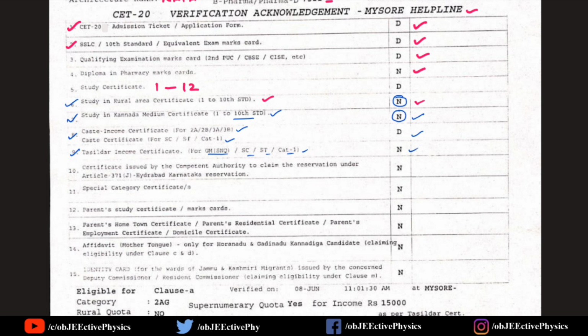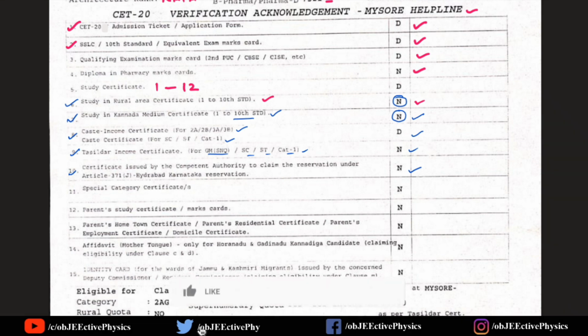Check whether it is applicable to you or not. 10th point, certificate issued by the competent authority to claim the reservation under Article 371J, that is Hyderabad Karnataka reservation. Now this name was changed to Kalyana Karnataka reservation. Some districts come under this Hyderabad Karnataka region. If you come under those selected districts, you should have this certificate, otherwise it is not required.